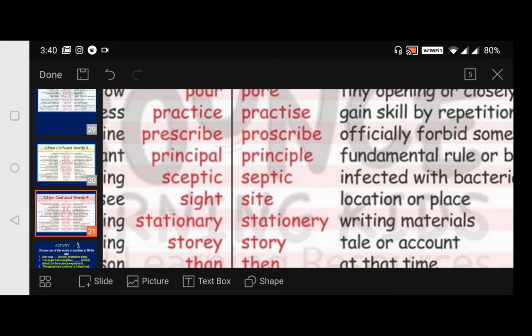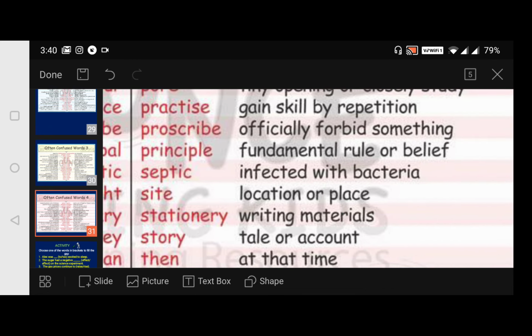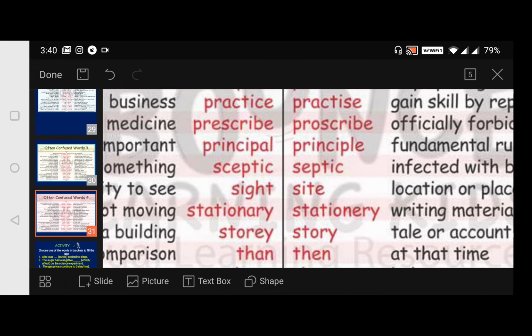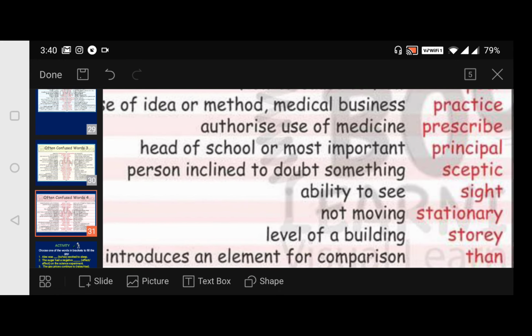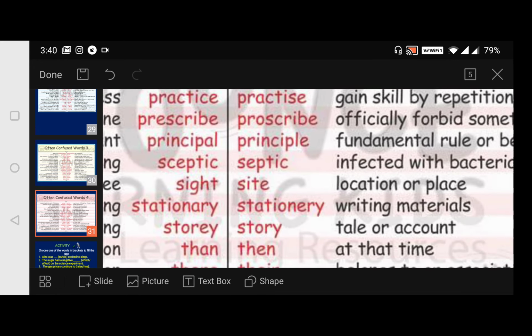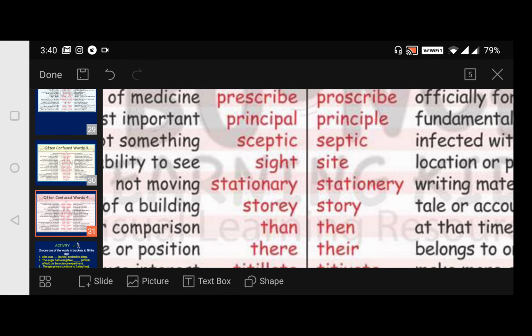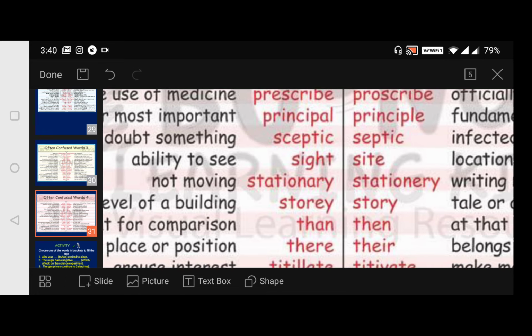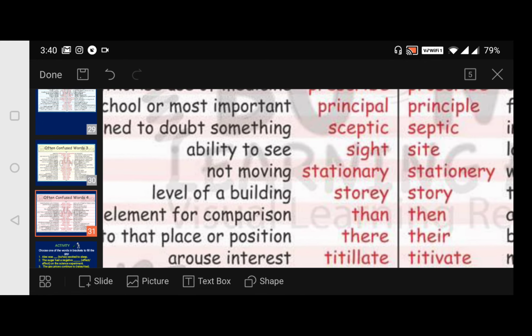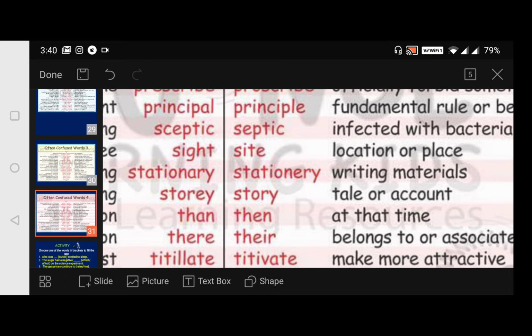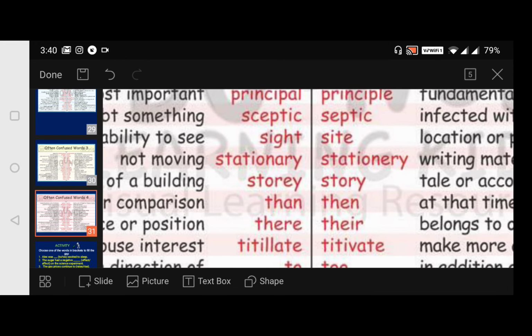And prescribe is officially forbidding something, that we say as prescribe. Okay, now coming to principle, this we have covered, but still: head of school or most important principle. Then principle, a fundamental rule or a belief. Then coming to septic: a person inclined to doubt something is septic. A person who is always inclined to doubt something has a septic personality. And septic also means infected with some bacteria; when some injury occurs, it becomes septic, infected with some bacteria.